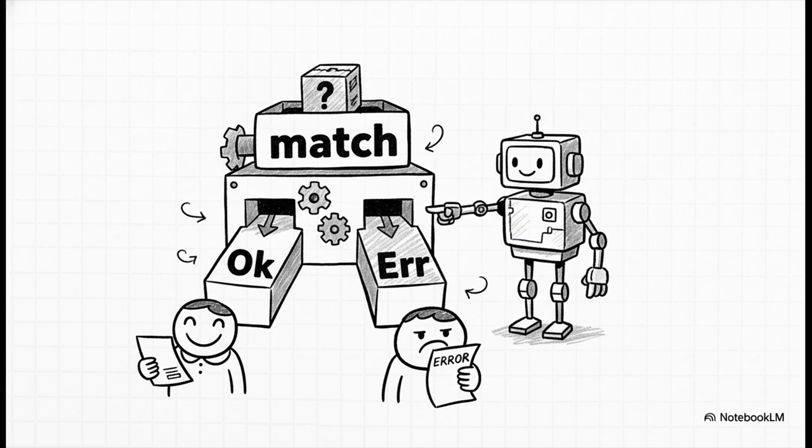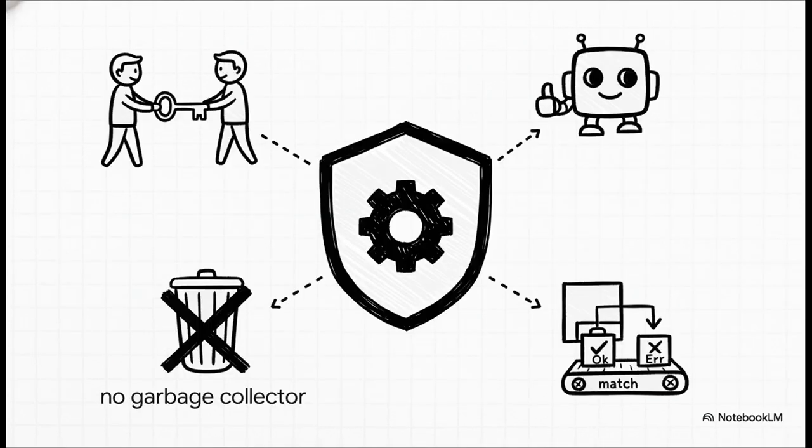The compiler forces you. It literally will not compile your code unless you explicitly say what to do in the OK case and what to do in the error case. You can't forget to handle an error. The system makes it impossible. So let's bring it all home. Rust's big promise, that combination of speed and safety, it really isn't magic.